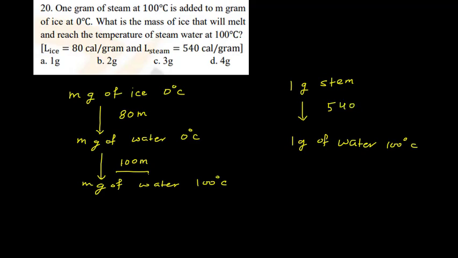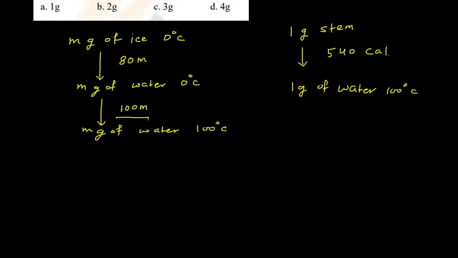For 1 gram it is 540 calories. So from the given information we can say that this 540 calorie is equal to 180m, and from here we get the value of m equals 540 upon 180. So this 0 will cancel and 18 goes 3 times, so m is 3.